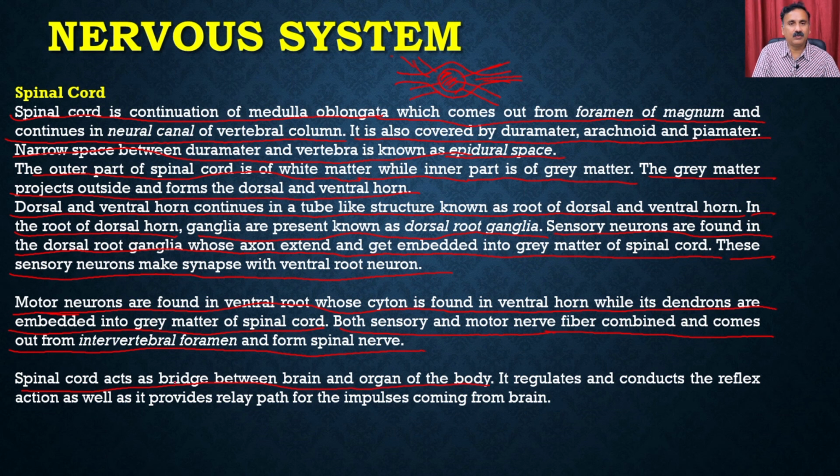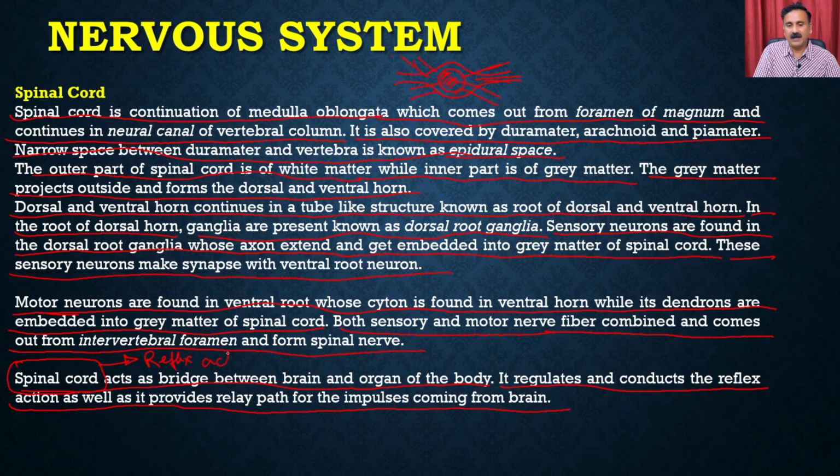This is what I was trying to explain, that the spinal cord is actually a bridge between the brain and the other organs that are present in the body. So before the decision can be made by the brain, if there is training of the spinal cord, it actually can help to take the decision. It regulates and conducts the reflex action, as well as provides the relay path for the impulses coming from the brain.